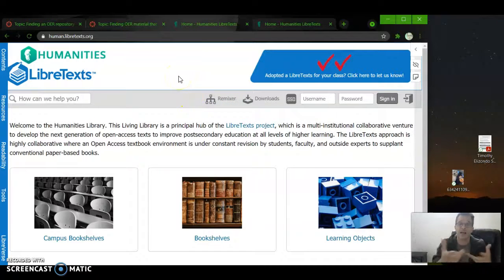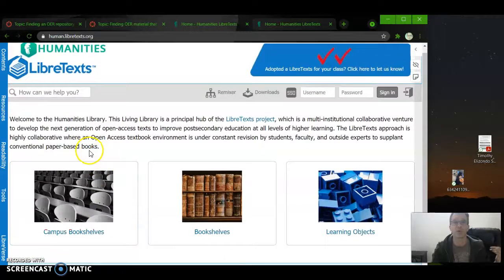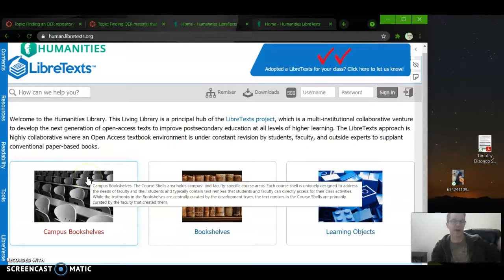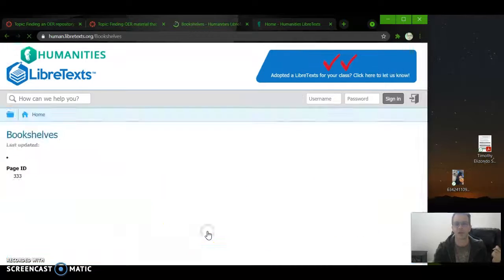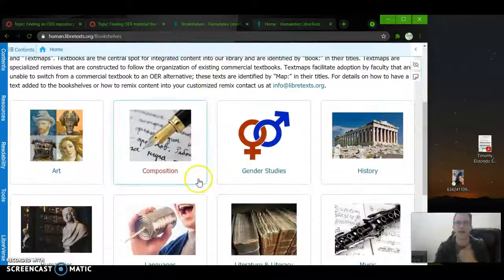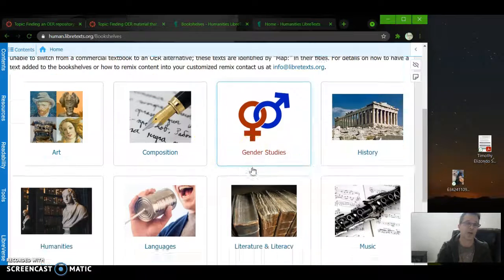matter. So as you'll see, I clicked the humanities text and link, and it's going to take me to 3 different options. A place where I can go check out what certain campuses have developed at their unique campus. But also, I think this one's my favorite right now. It's the bookshelves. It's a list of different books that have been offered online that faculty members can snoop through and utilize in their online course.